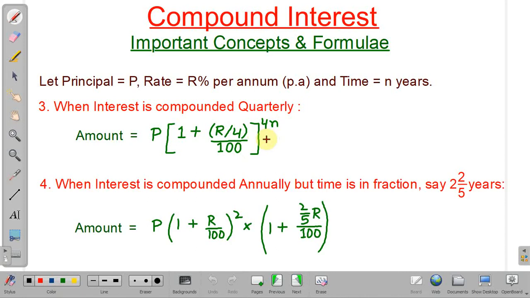Now, how do we calculate when the total time is in fraction?